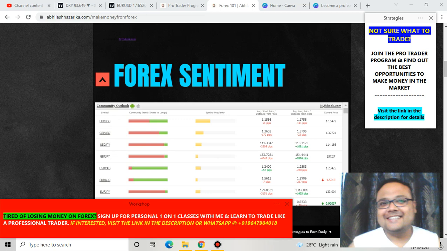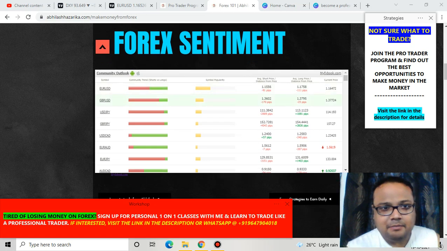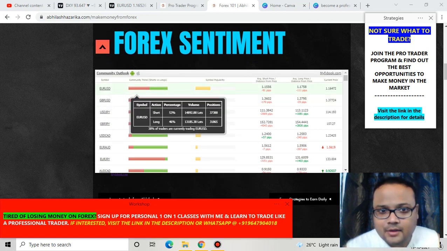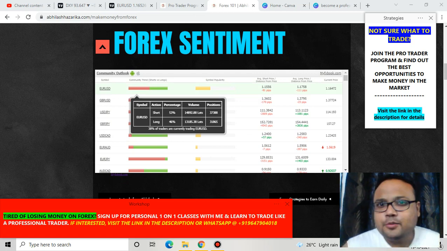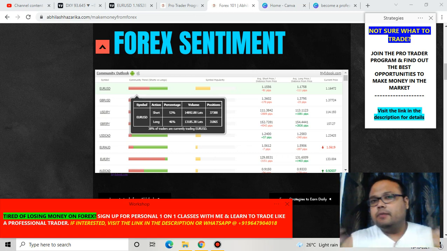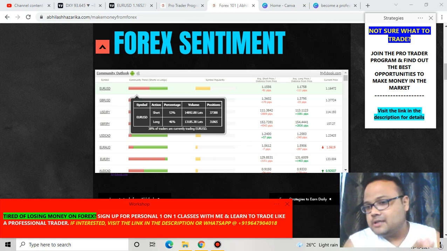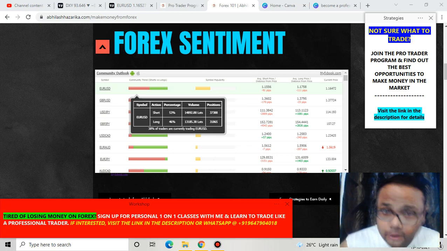So let's get started. This is the Forex sentiment meter in front of us, and in the Forex sentiment meter we can see that 53% of retail traders have taken a short position and 46% of retail traders have taken a long position on Euro USD. So 53% are thinking that Euro USD will be going down, whereas 46% are thinking that Euro USD will be going up.